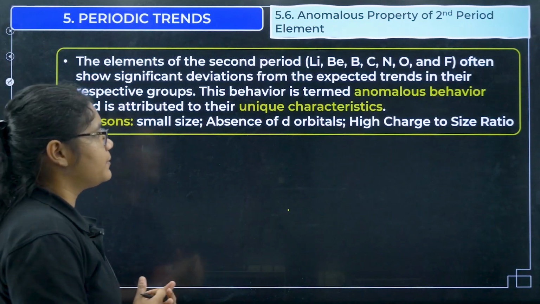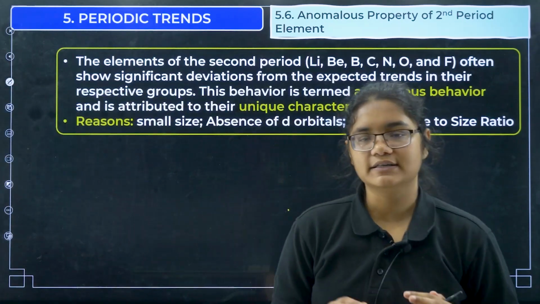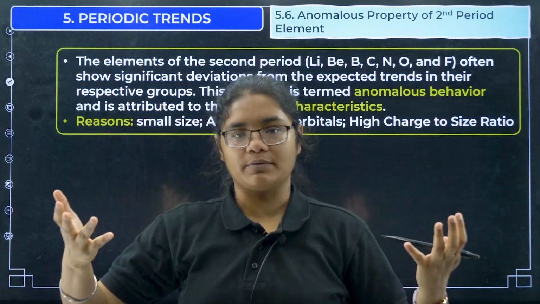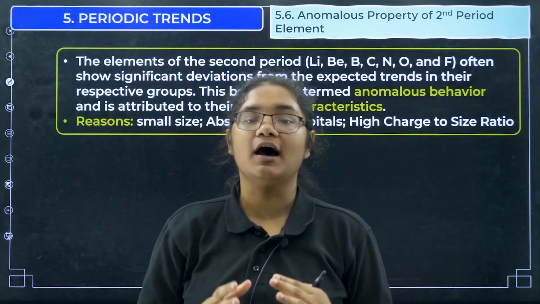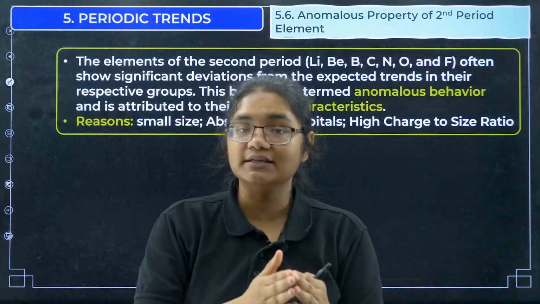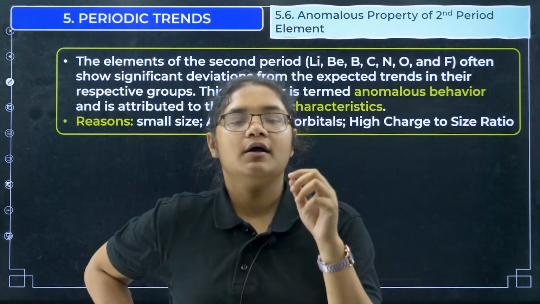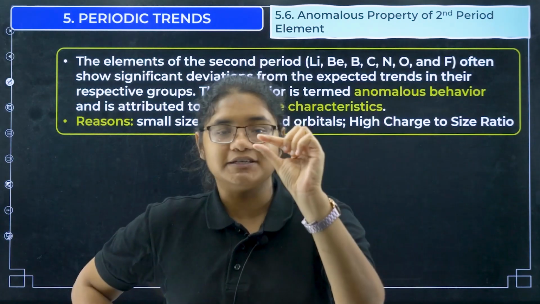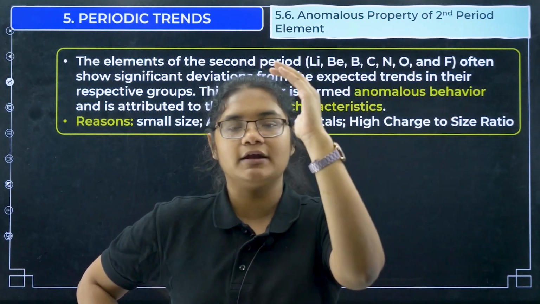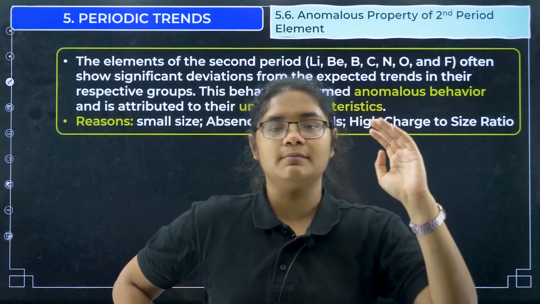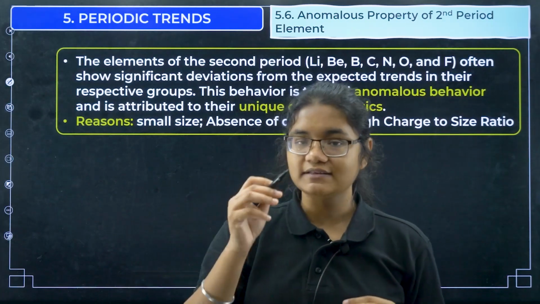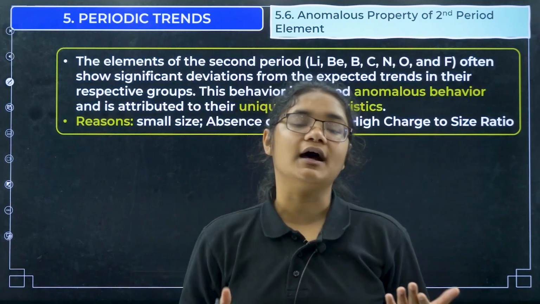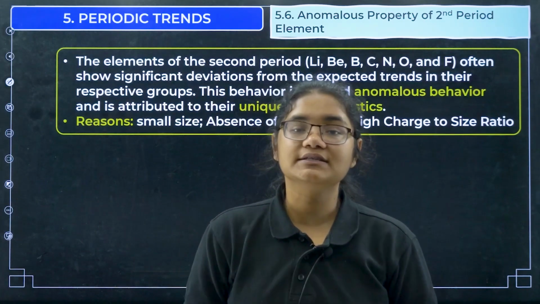Next, anomalous properties of the second period elements. It is a common observation that the second period elements have different properties compared to the other elements in the same group. For example, in the carbon family, group 14, carbon especially has separate properties, and leaving carbon, silicon and germanium have other properties. So every second period element shows different properties compared to the other elements of the same group. Now what is the reason for that?